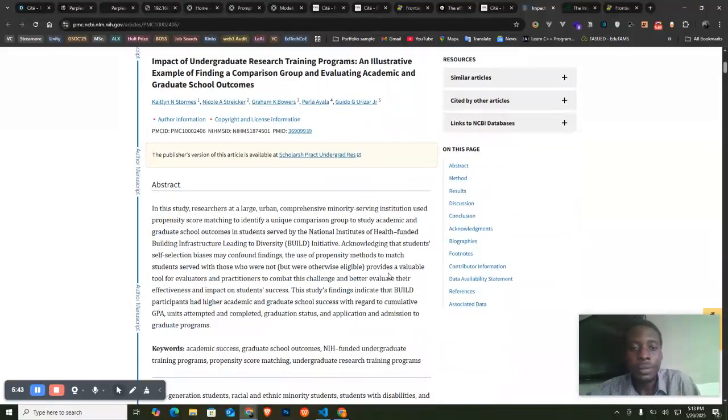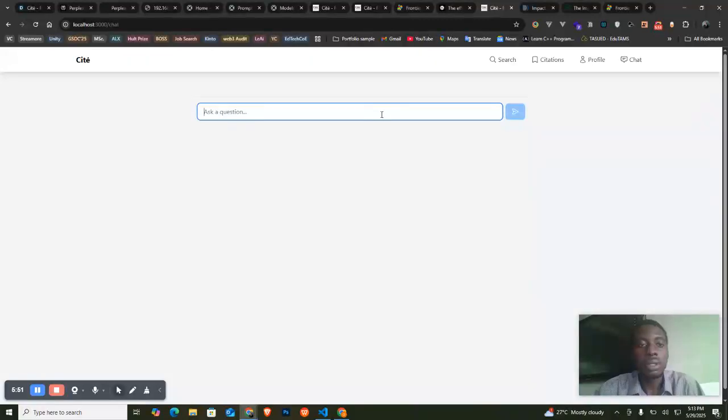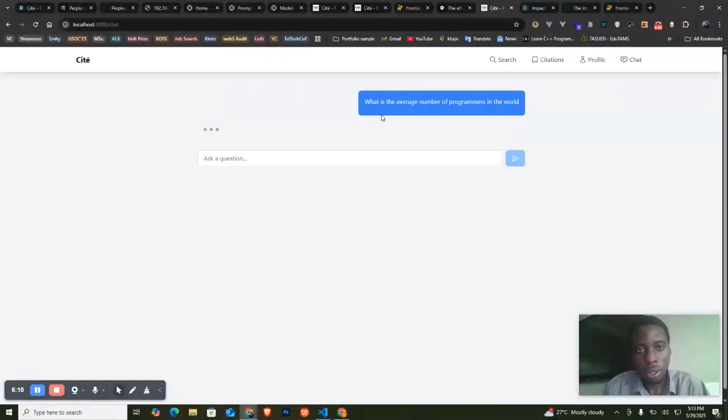So here, I'm still trying to build this to be much more research focused and kind of interesting for researchers. But another interesting part, we could search and say, what is the average number of programmers in the world?